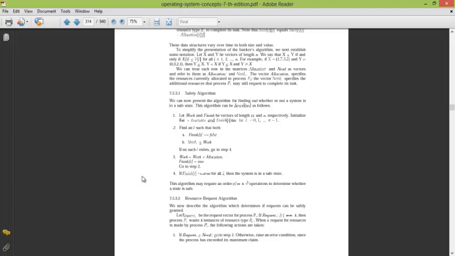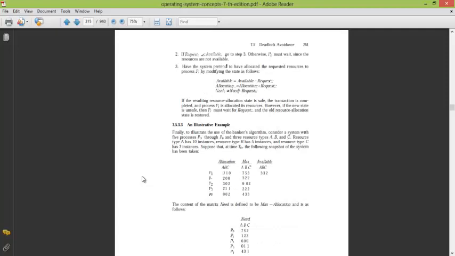For example, if process P1 has requested some resources and makes a request for its completion, then we check the need. If the request is less than or almost the same as its need, then it will proceed to the next step. The next step becomes to interpolate all of the face.